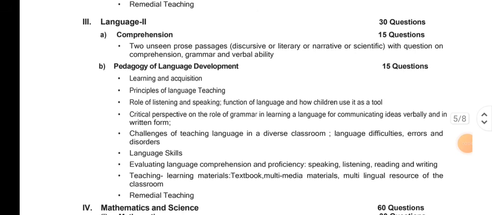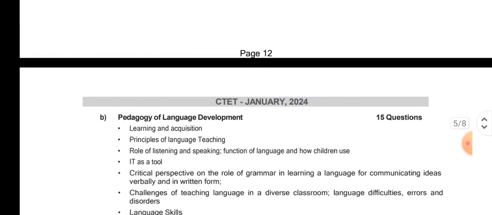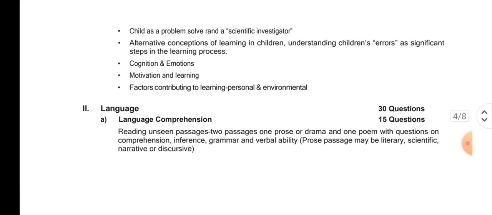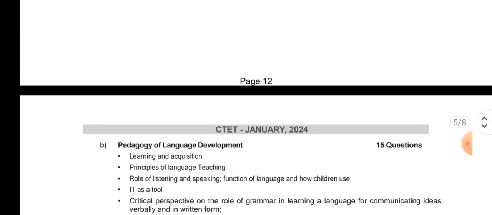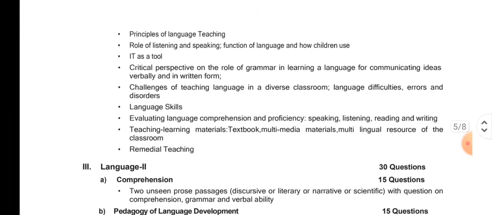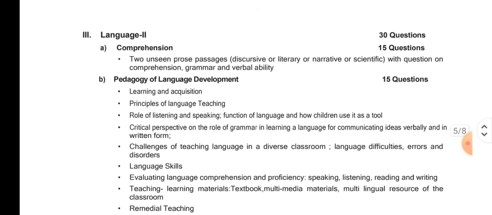Let's continue with the second part, that is language 2. I mean the different subjects. See, you have two language papers, all right? What we have discussed is language 1. This is your language 1, and language 2 comes here, which means compulsorily you will be writing English. English is a compulsory language, right? And then you have an option of choosing.